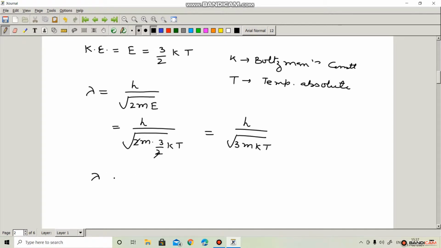It means wavelength of de Broglie wave in case of gas molecule should be lambda equal to h upon under root 3mkT. This is the wavelength of gas molecule.